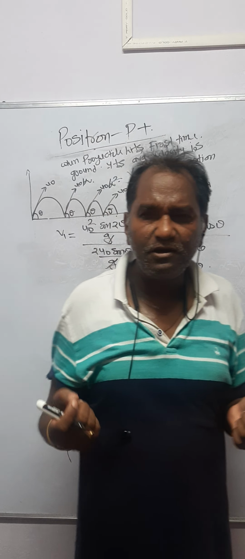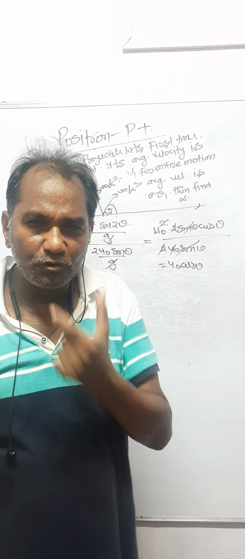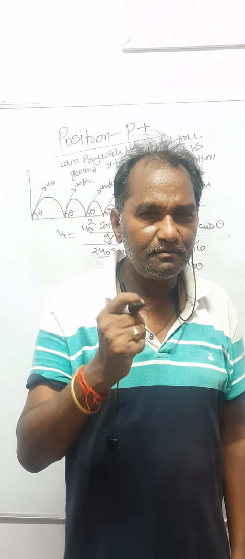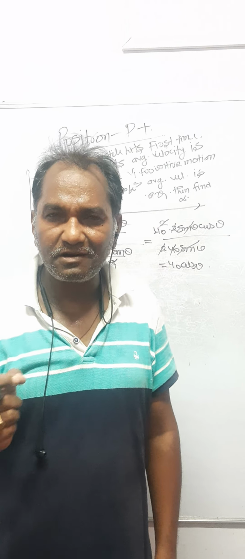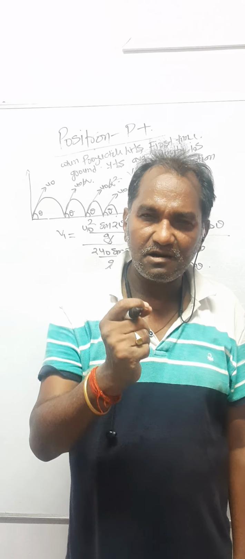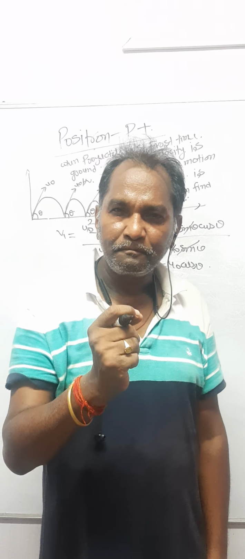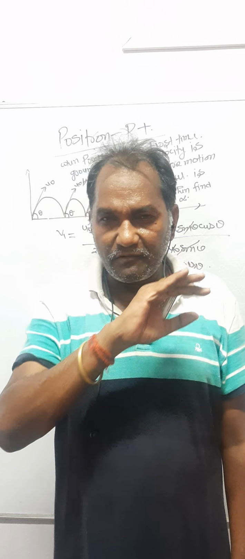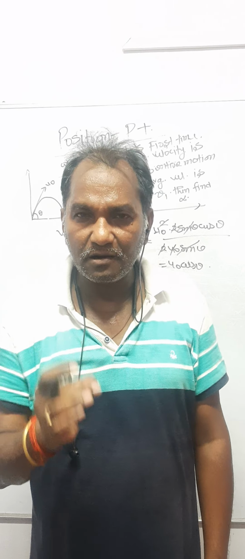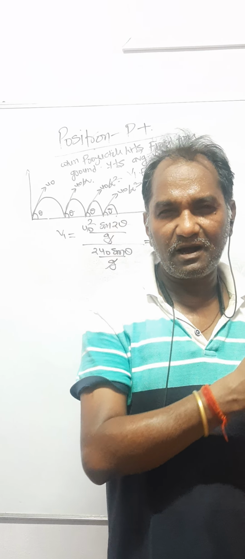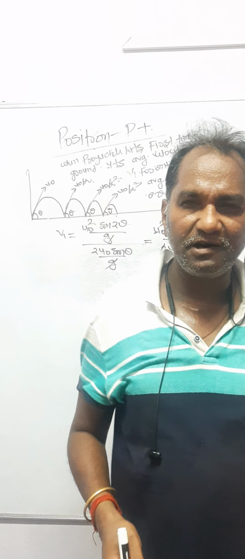Even without solving, you can say that for a projectile motion, the average velocity is u naught cos theta, because no horizontal acceleration acts in projectile motion. So the average velocity remains constant for the entire projectile motion, and one and only one acceleration, that is acceleration due to gravity, is acting vertically downward.